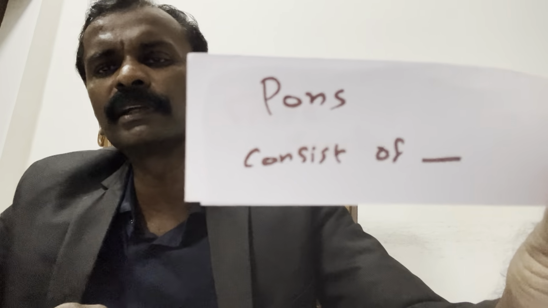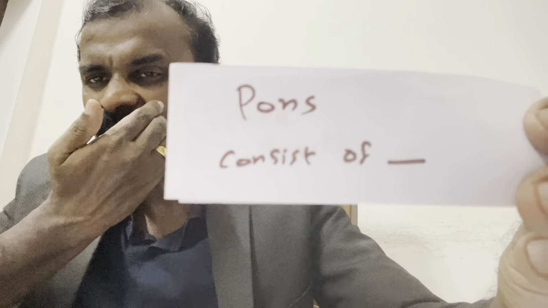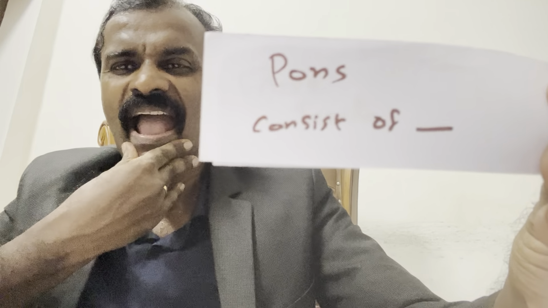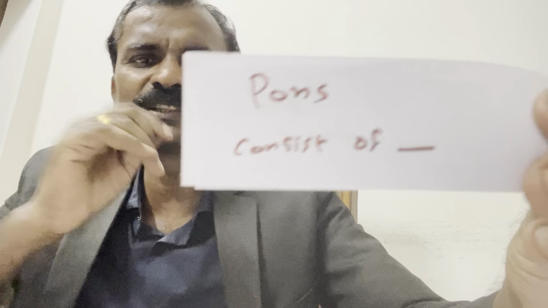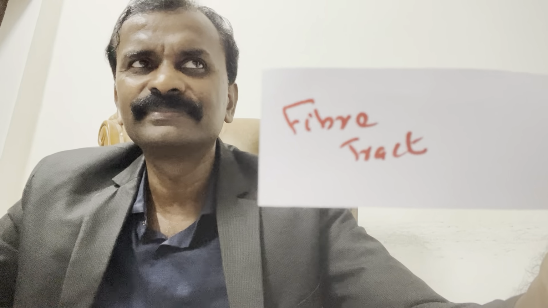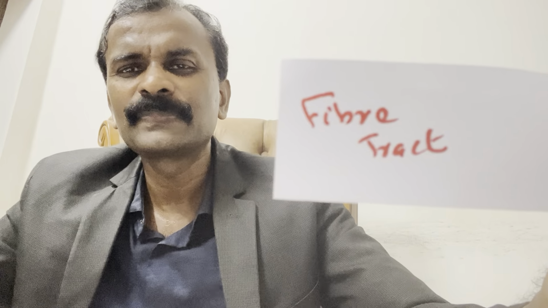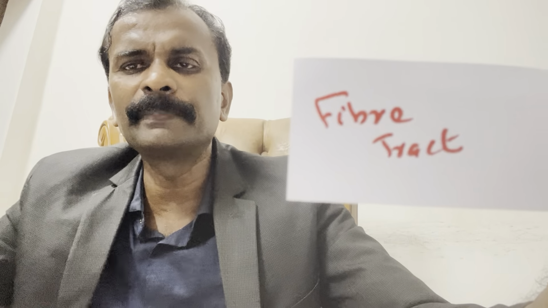Pons consists of what? We read it just now. Pons consists of fibrous tract.